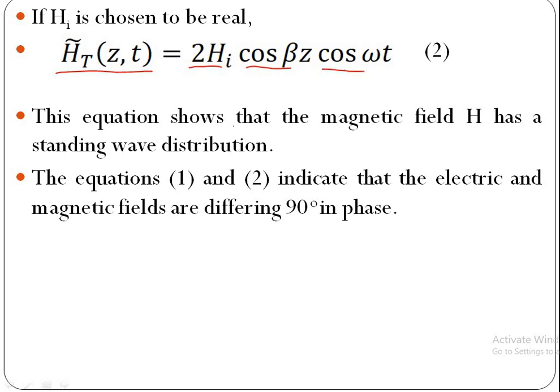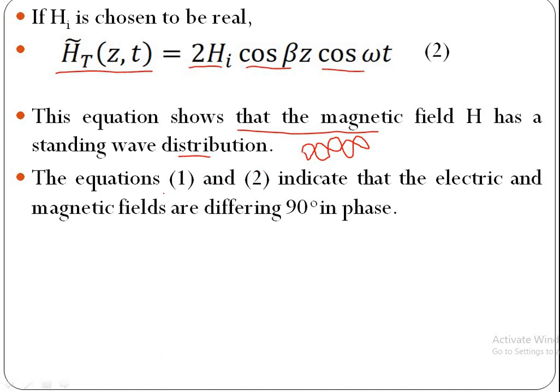This equation shows that the magnetic field H has a standing wave distribution same as electric field. That means this is the incident wave, then this is the reflected wave that forms standing waves.